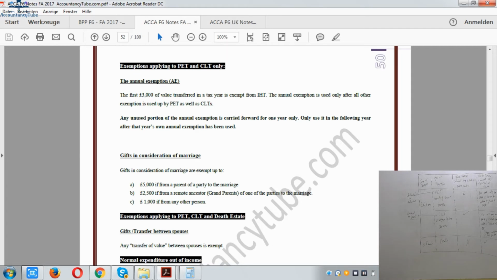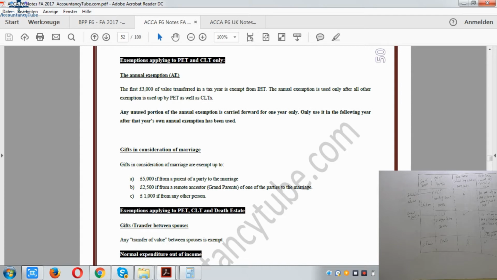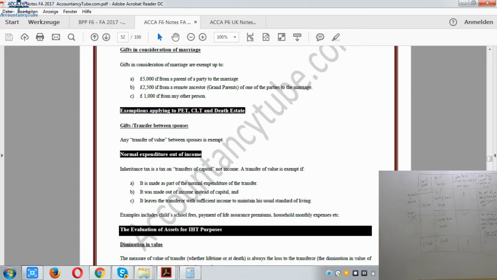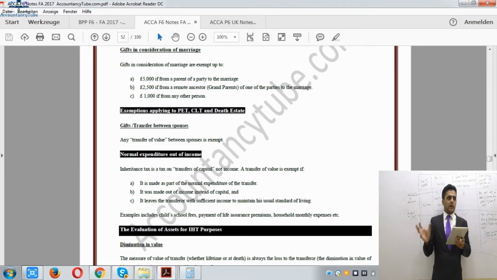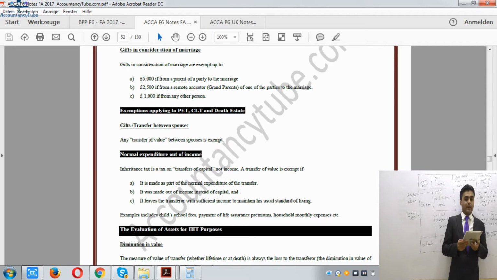And after that, exemptions applying to potentially exempt transfers, chargeable lifetime transfers, and death transfers. And there is only one exemption, which is a gift between spouses. So if one person gives a gift to another person and they are a married couple, they could be husband and wife, a man and a lady, or they could be a same-sex couple as well, if they are married, then for the gift between this couple, there will not be any tax on that. It will be exempt. All right.